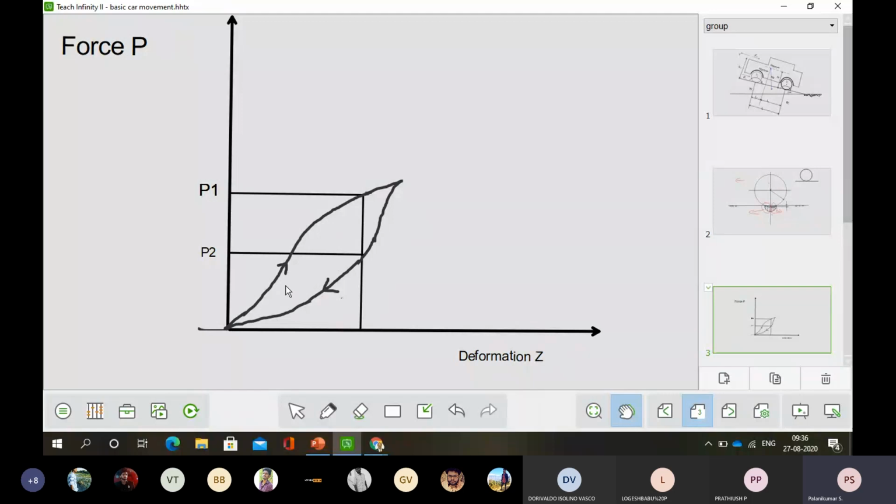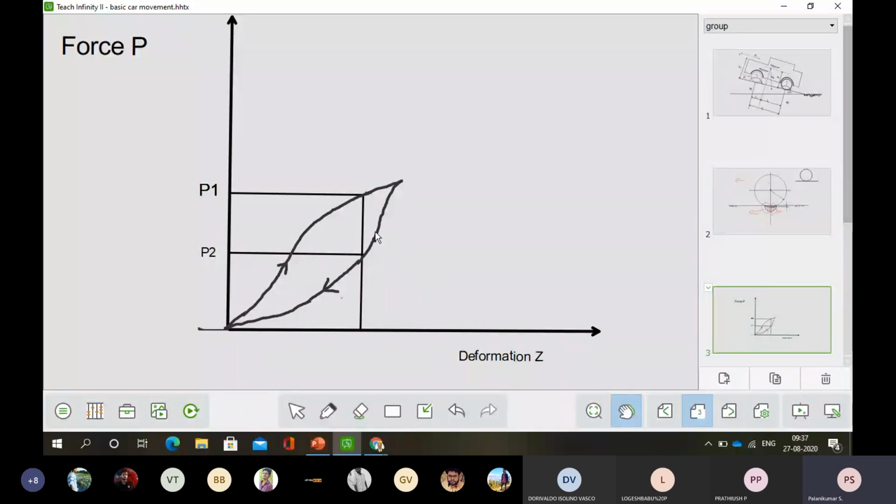This is very important, because when the tractive effort is there, the way it is loading gives a deformation in one way. But the way it is unloading, the deformation does not happen immediately; it does not switch back over there.